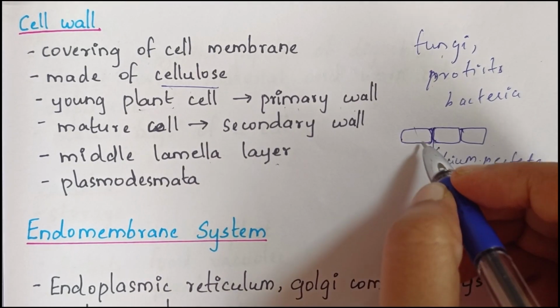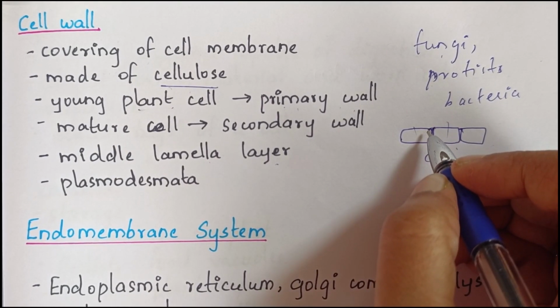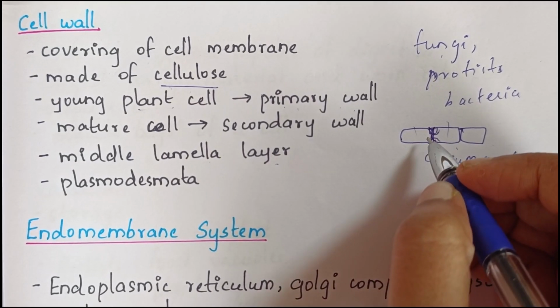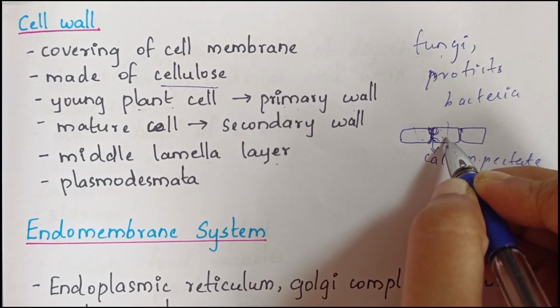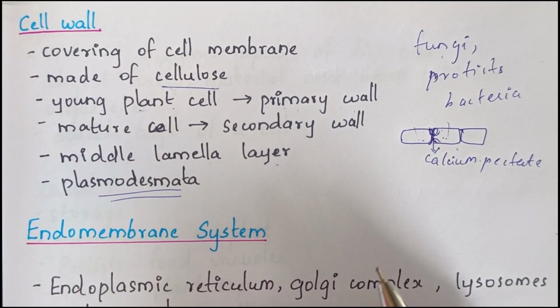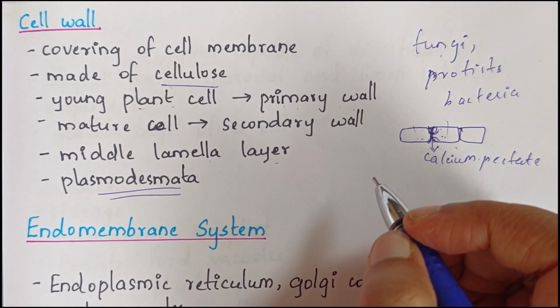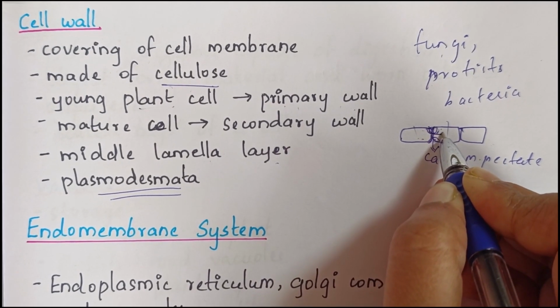Then next we have plasmodesmata. Plasmodesmata are used to connect neighboring cells. The cytoplasm of neighboring cells is connected using plasmodesmata, and it traverses the cell wall and middle lamellar layer to connect the cytoplasm of two cells.